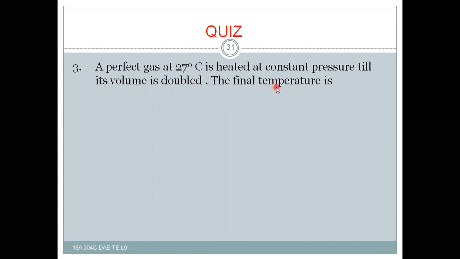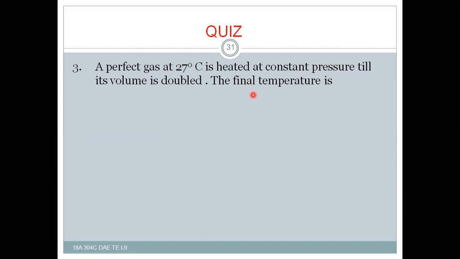The final temperature is to be calculated at constant pressure. We have V1 by T1 is equal to V2 by T2. Sorry, V1 by T1 is equal to V2 by T2. So then you will get V1 by V2 is equal to T1 by T2, and T1 is known for us. V1 by V2 is also known for us, and T2 should be calculated.